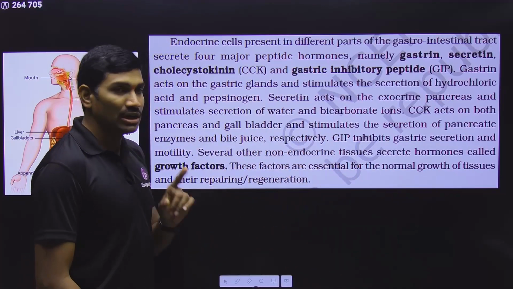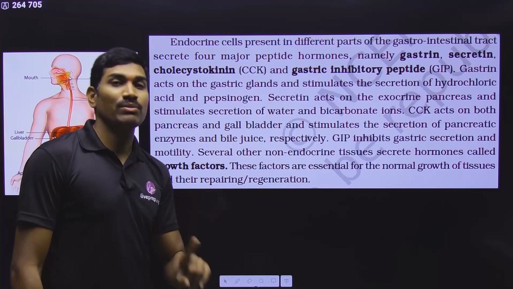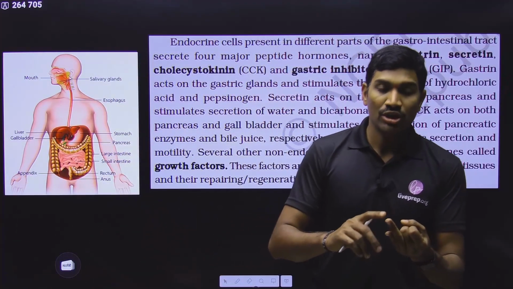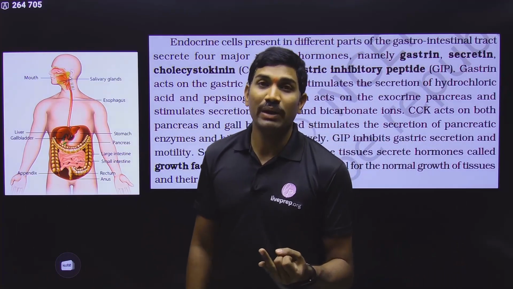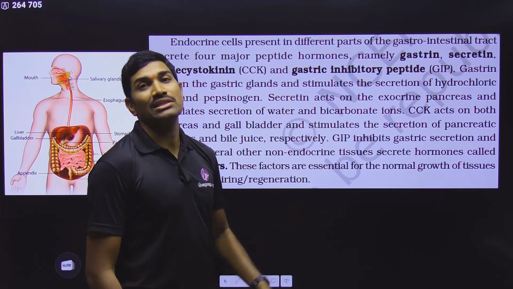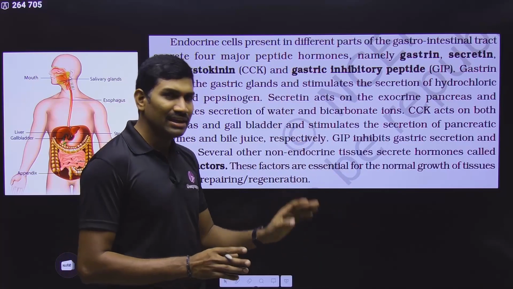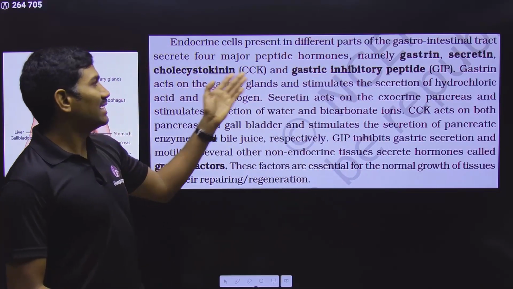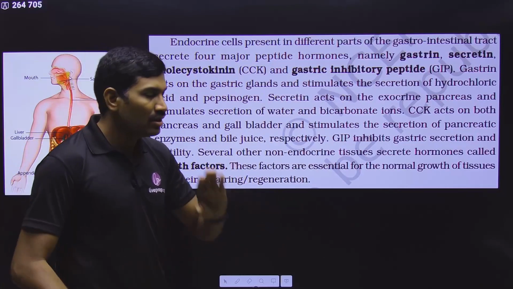And here I wanted to tell you one more name. Please remember once again the somatostatin. Somatostatin name we studied with respect to hypothalamus. Somatostatin we studied with respect to pancreas. Now there is one more somatostatin with respect to this gastrointestinal tract. And there also it is inhibiting the release of various hormones like gastrin and secretin and all these things. Clear?